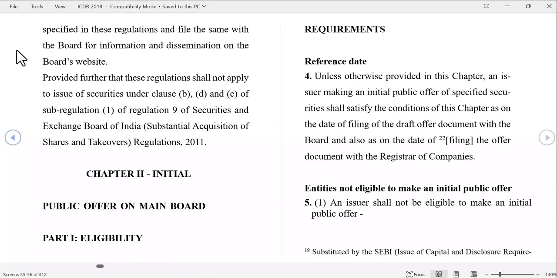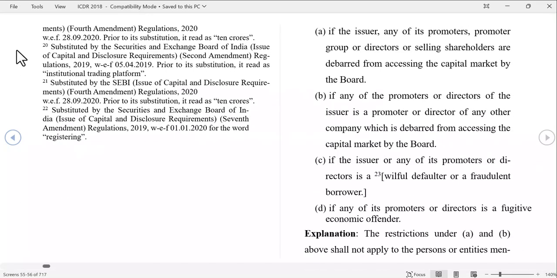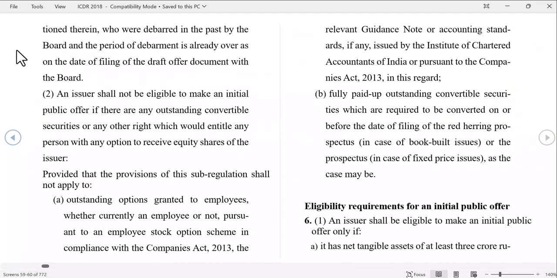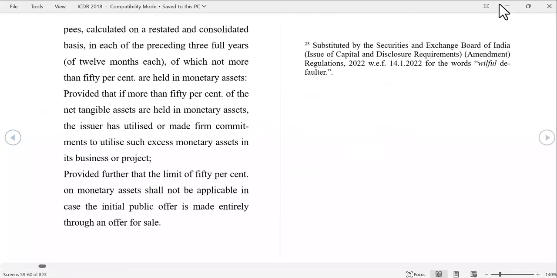Can you see that? Yes, sir, it's there. Actually, we are covering this in our PPT. Initial public offer on main board: first is eligibility, entities not eligible to make a public offer, then the eligibility requirements of an IPO. So all this is there.